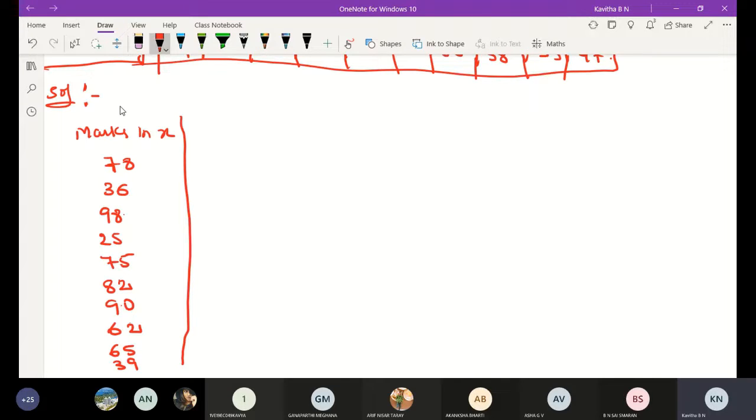Then we have to write the rank of X. We have to identify the rank. Observe here, we have to identify the large number. In this data, which one is the largest number? Yes, 98 is the largest number. We are assigning 98 the first rank.